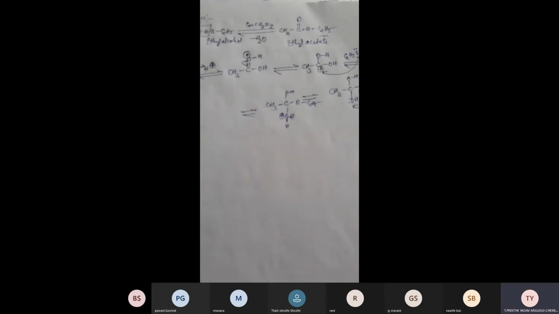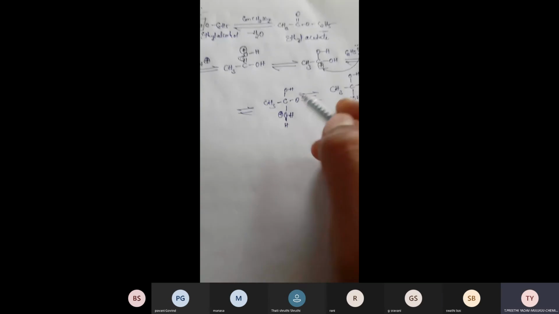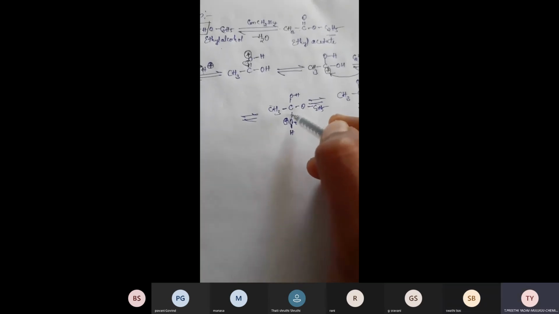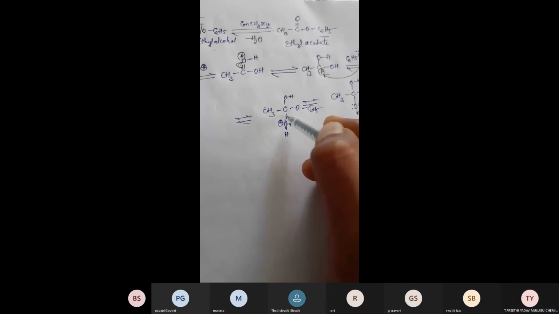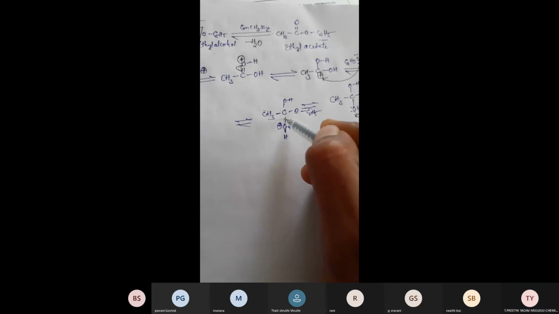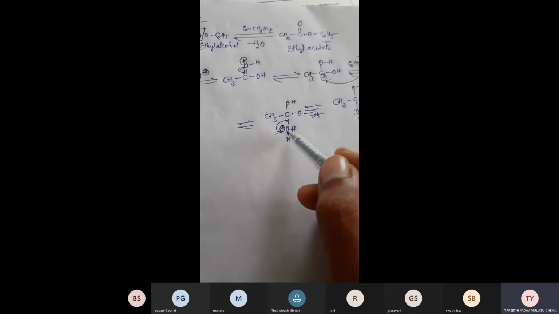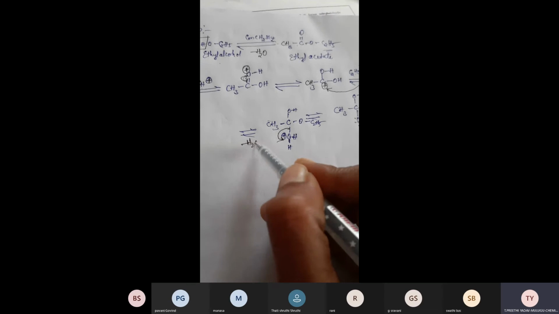Okay now? See here. What happens is this bond pair of electrons is taken by oxygen. It means there will be removal of H2O.